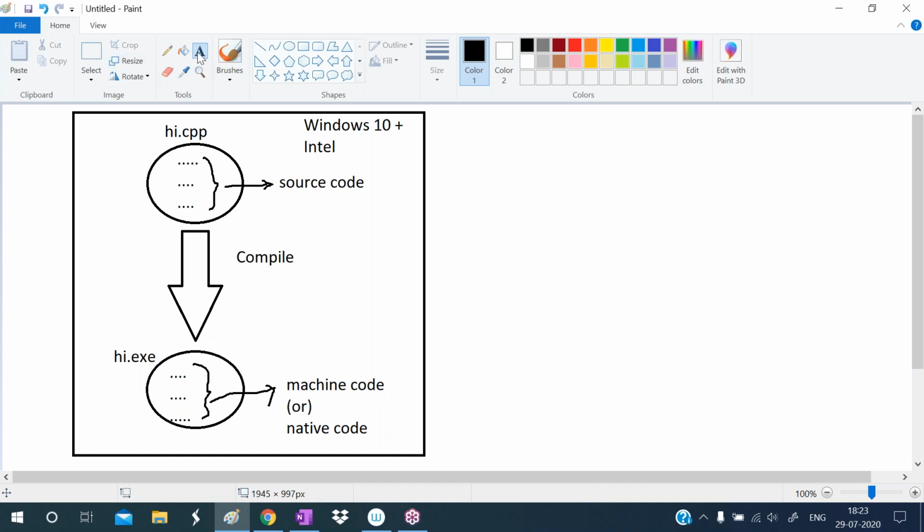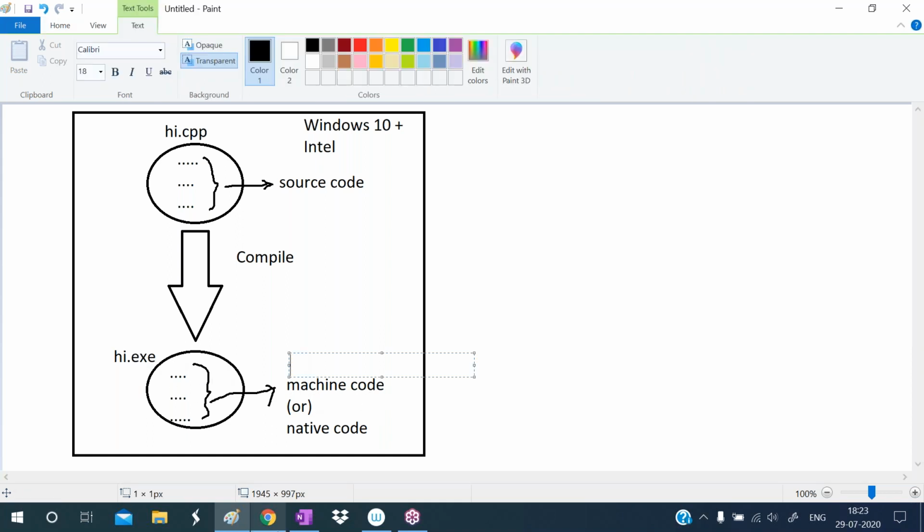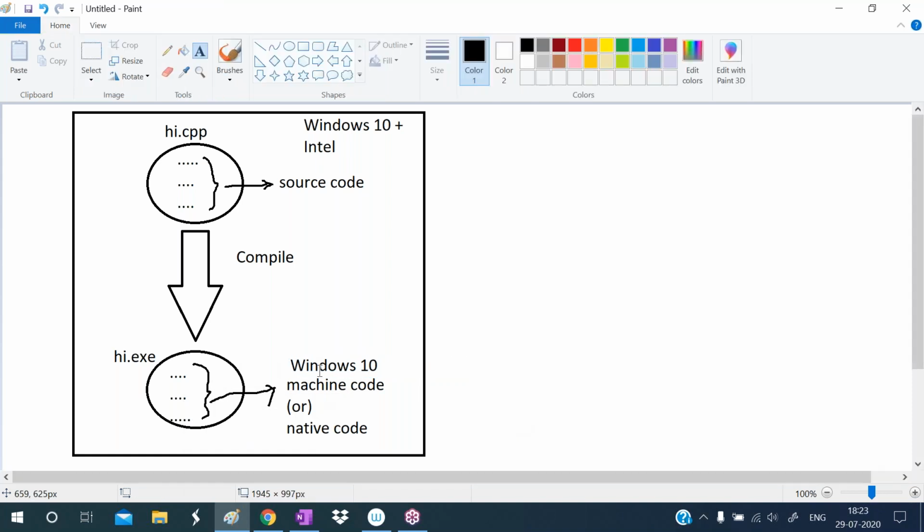So here, after compilation, what is it creating? Exe file. That exe file is containing what? Machine code. Now here, this file has which machine code? Windows 10 machine code. Windows 10 and Intel's machine code will be generated here, because this system has Windows 10 and Intel.